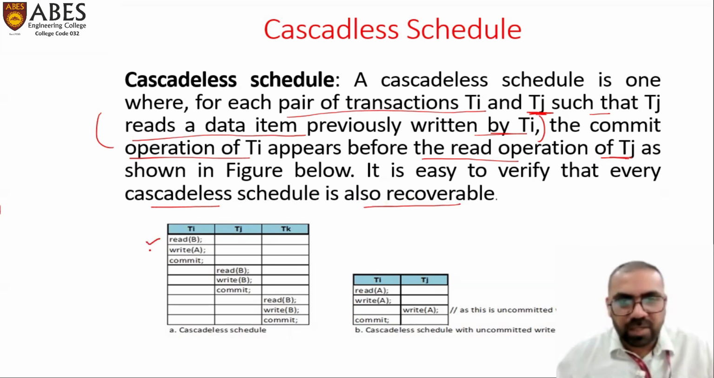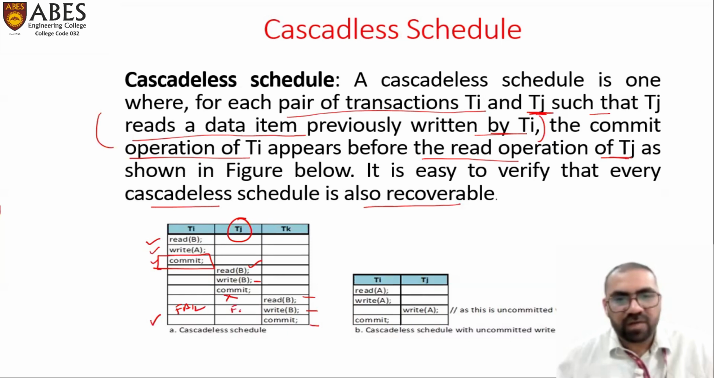Now see: read B, write A, commit. Now the only thing is that Tj can read the value when T1 has committed. Write B and commit, and so on. So this is a cascadeless schedule. Even if it fails here, it will not affect here. Even if it fails here, it is not going to affect here. And similarly like this: read A, write A, write A. Now is this possible or not? We have to see that.